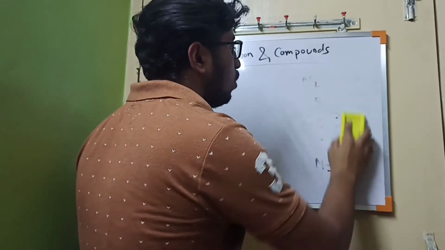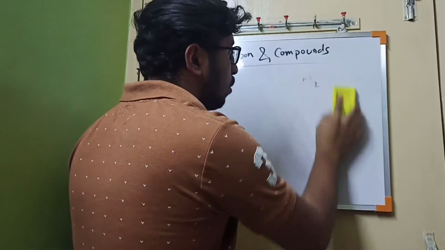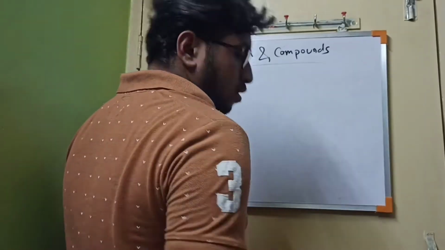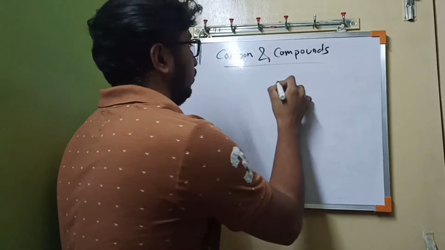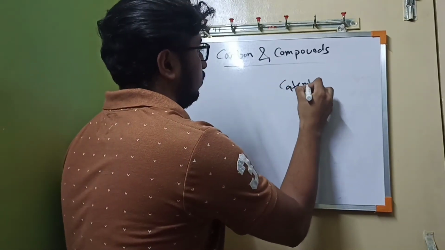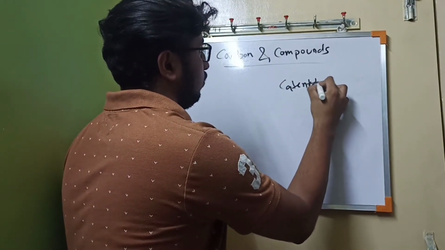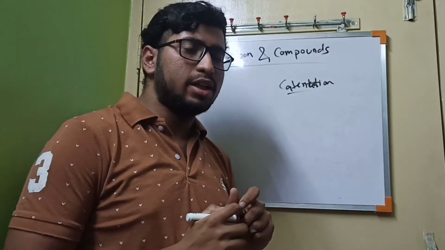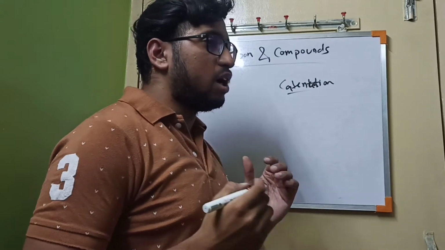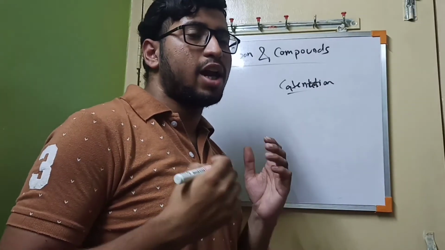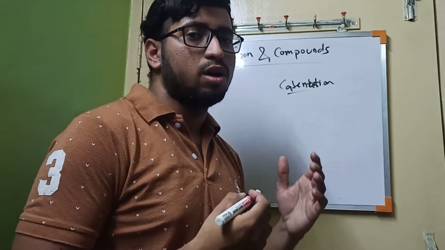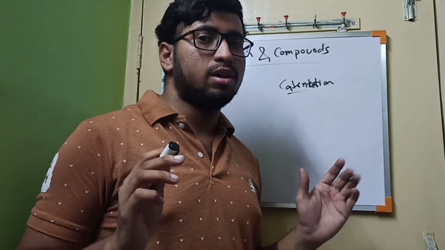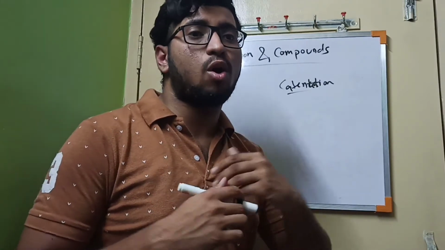So now we have to know some interesting properties of carbon. First, catenation. What is catenation? Basically, the catenation property is a linking property. Carbon can form a continuous bond with another carbon, and there is no limit. So that is the reason carbon can form a long chain.